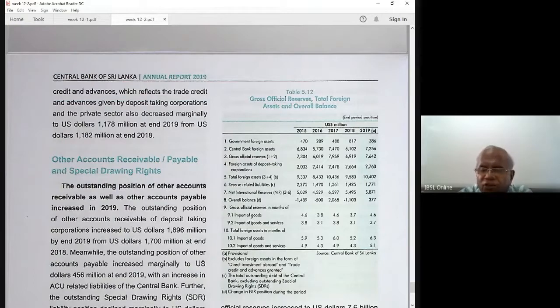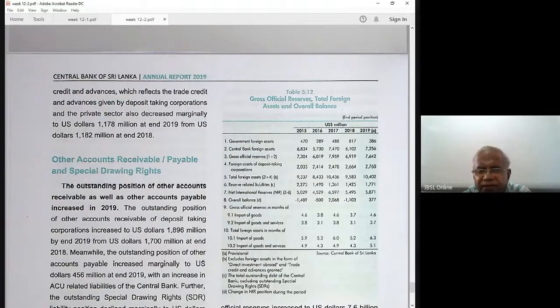Now we'll see the calculation. How to calculate the net position, net NIR, the various reserves. Total foreign assets $9 billion, $8 billion, $10.4 billion. How do you calculate total foreign assets? Then you have the foreign liabilities. Then you get the net international reserve.